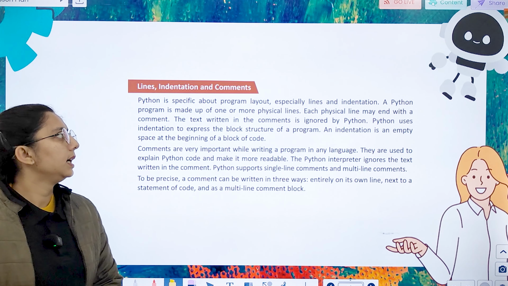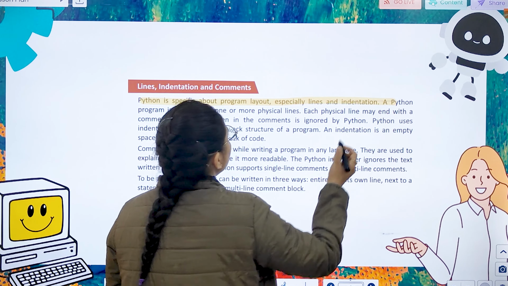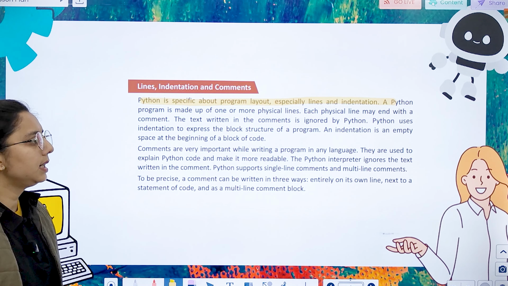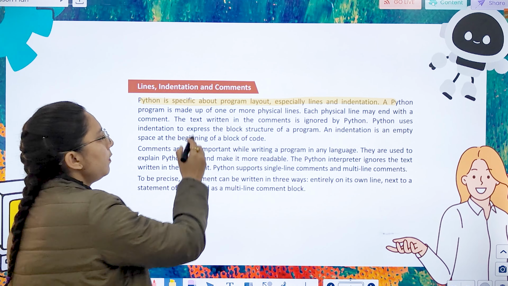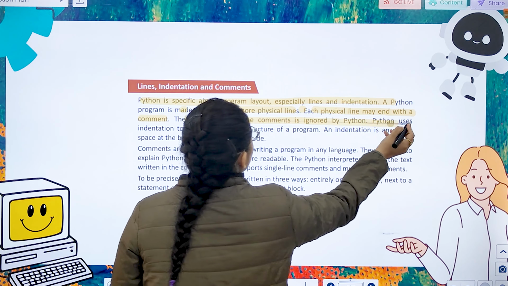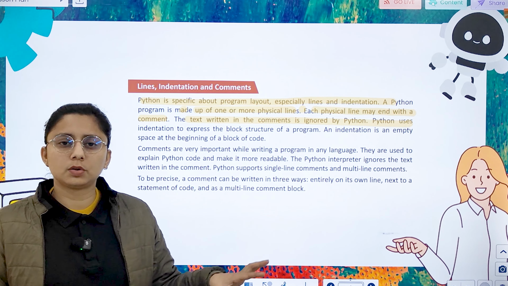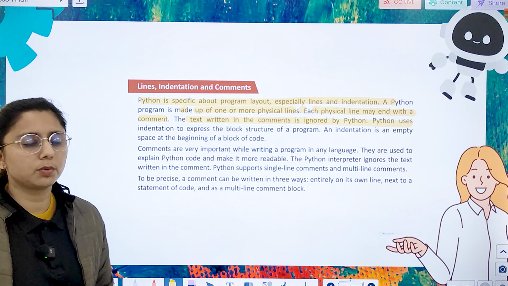Now lines, indentation and comments. This is specific to the program layout, especially lines and indentation. A program is made up of one or more physical lines. Each line may end with a comment. The text written in a comment is ignored by Python, but Python uses indentation to express the block structure of the program.